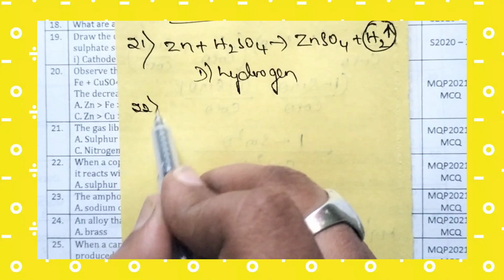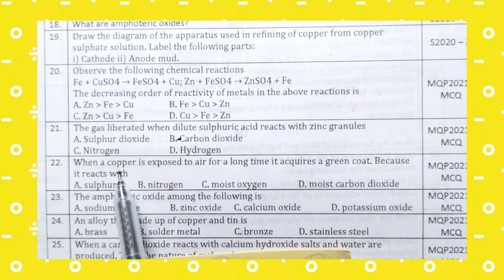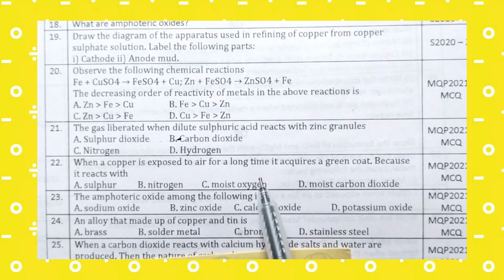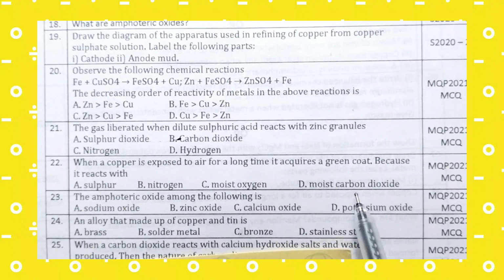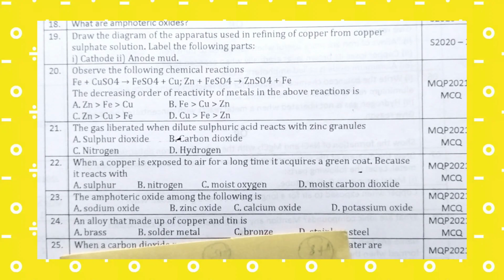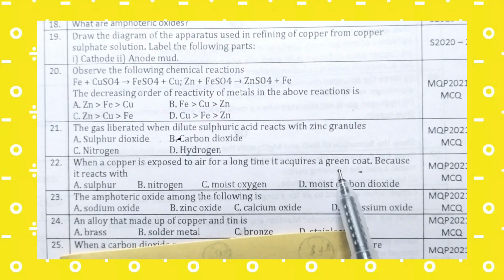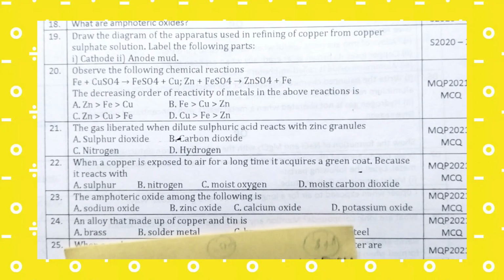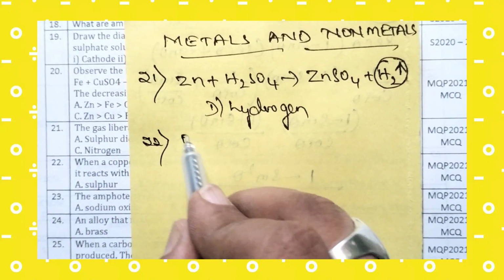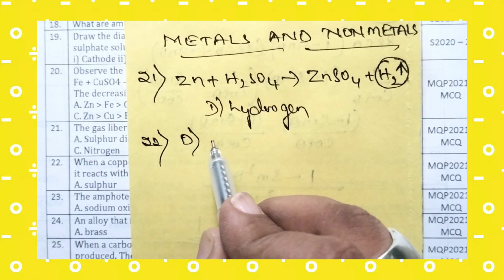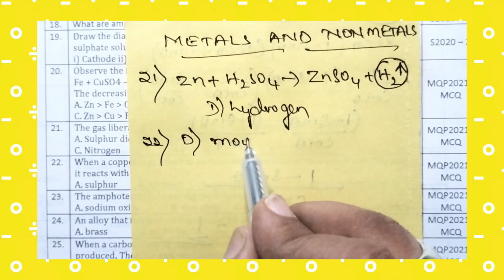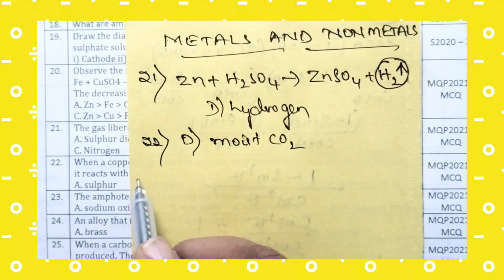The 22nd question is, when copper is exposed to air for a long time, it acquires a green coat because it reacts with. The right answer is moist carbon dioxide. Copper reacts with moist carbon dioxide to form copper carbonate, and that copper carbonate forms a green coat on copper. For the 22nd, the right answer is option D, moist carbon dioxide.